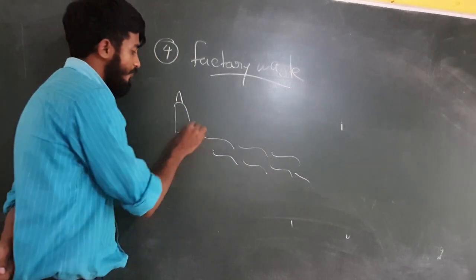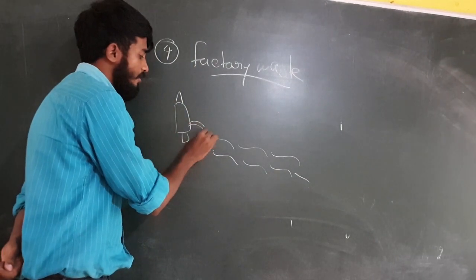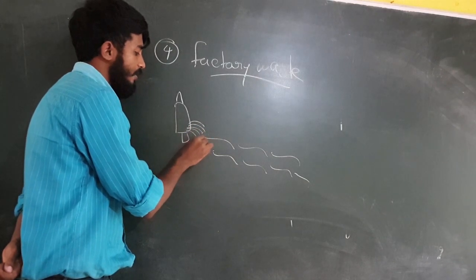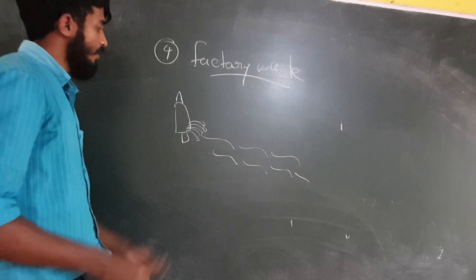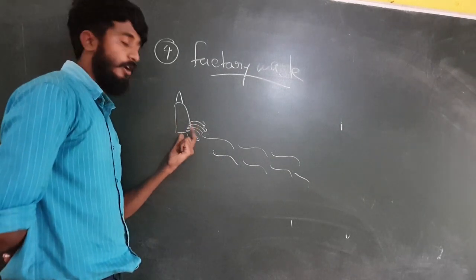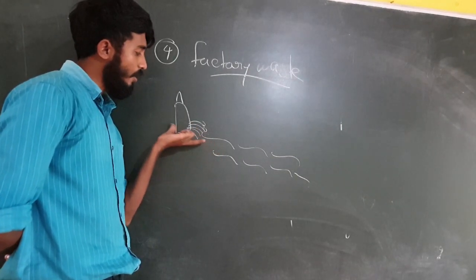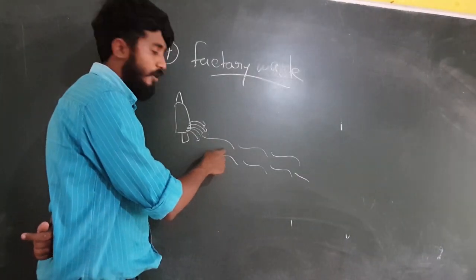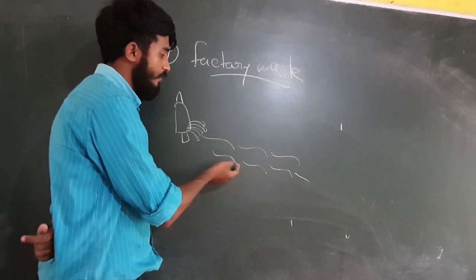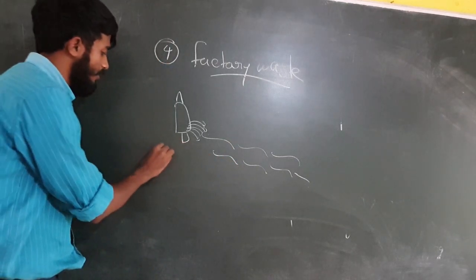Understand? And from this factory, all the wastes are emitted and disposed into these water bodies.